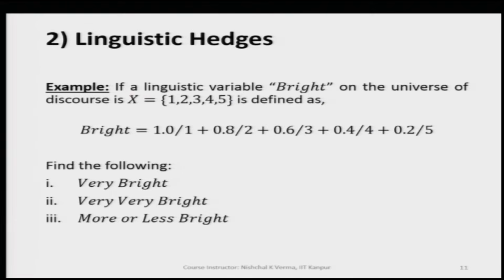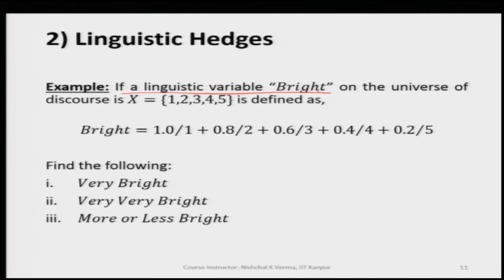If we have a linguistic variable bright, as I already mentioned, this bright is termed as a primary term. This bright basically is a fuzzy value which is represented by a fuzzy set.